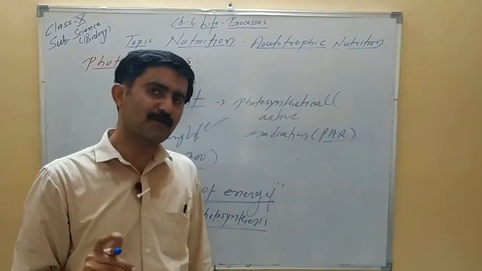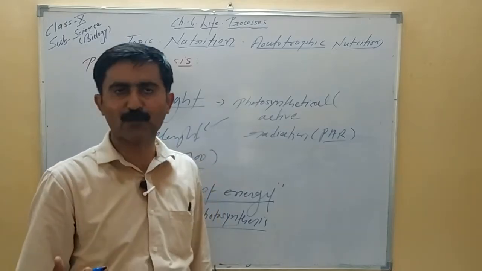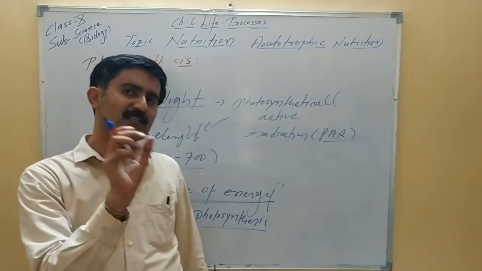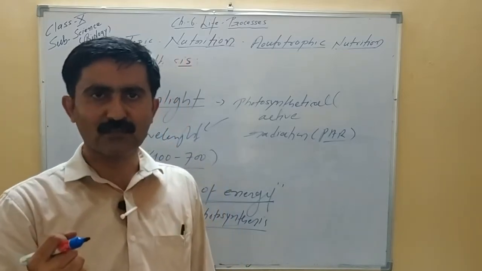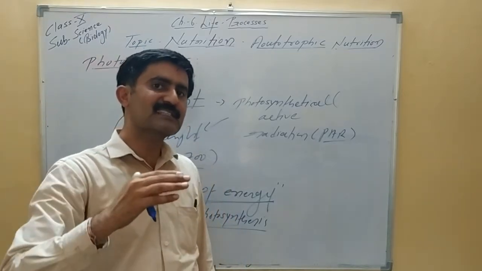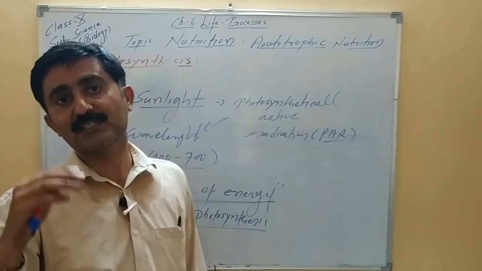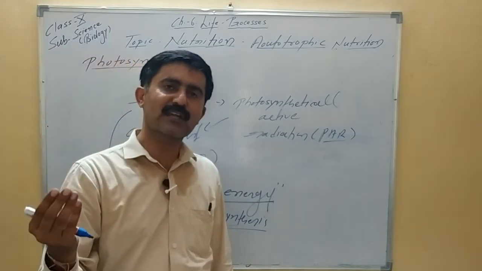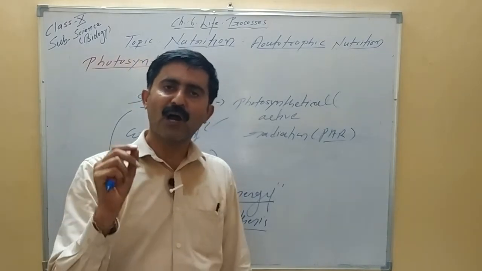The first phase of photosynthesis is the photochemical phase, in which radiation energy is absorbed and converted into chemical energy, and this chemical form of energy is used to synthesize glucose, and this synthesis of glucose comes under the biochemical phase.